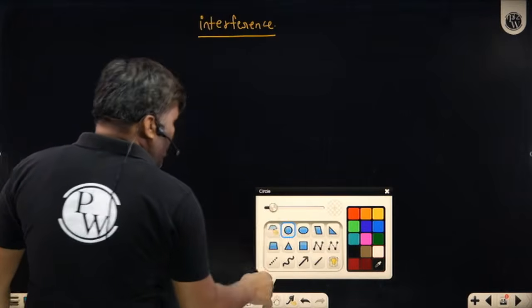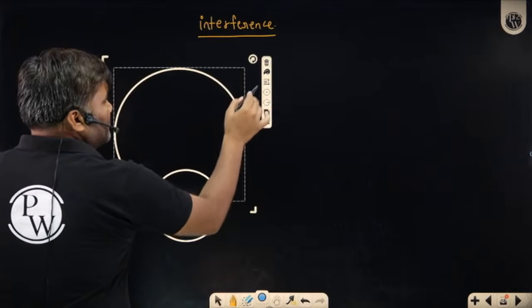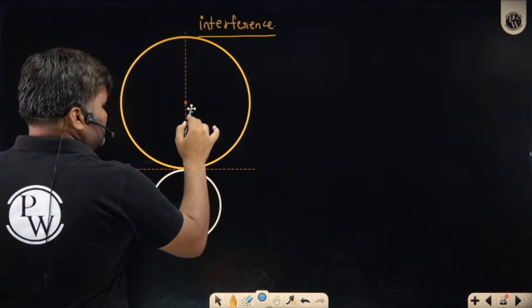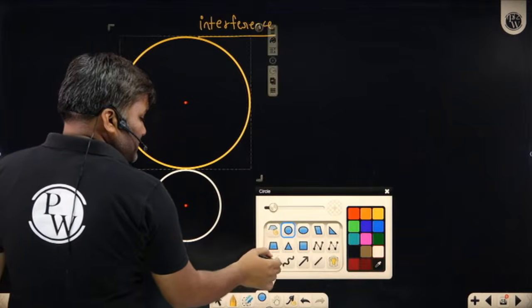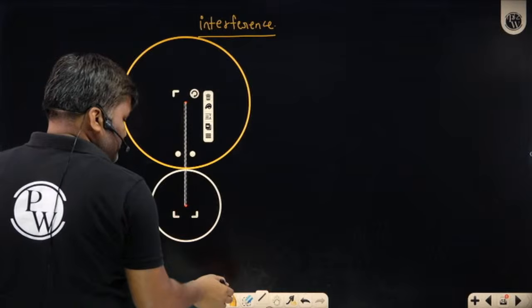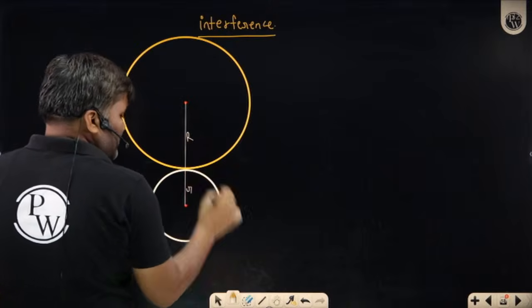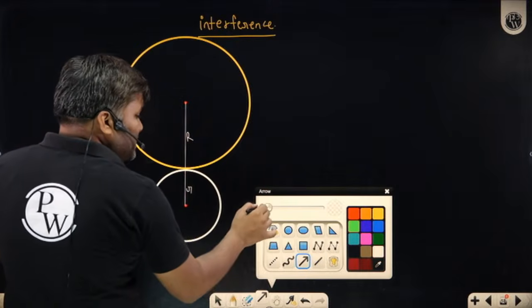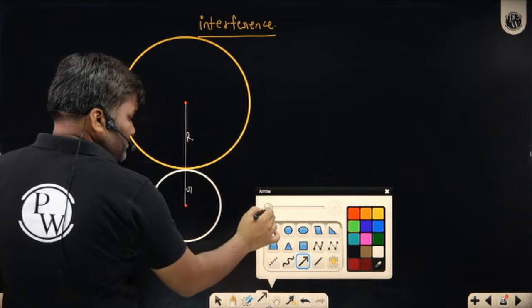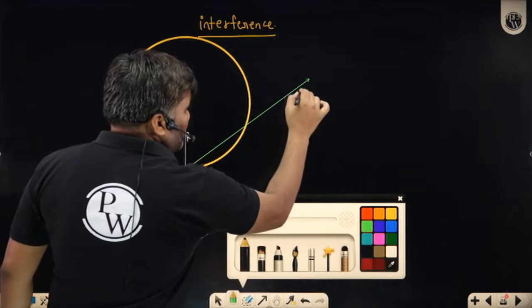If I draw, this is the pitch circle of the pinion and the pitch circle of the gear. This is the line which is joining the centers. Small r, capital R are the radii of the pitch circles I have shown. Small r, and this is my capital R value. Sir, the line of action will be somewhere like this. This is your line of action, passing through the pitch point. Forces are acting here.